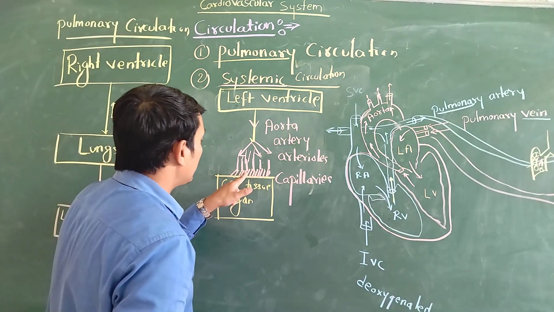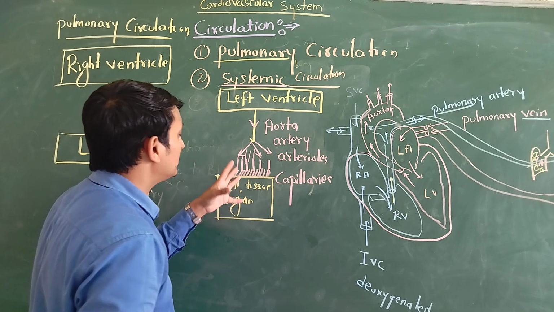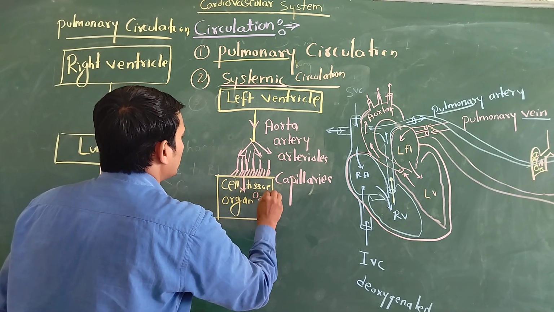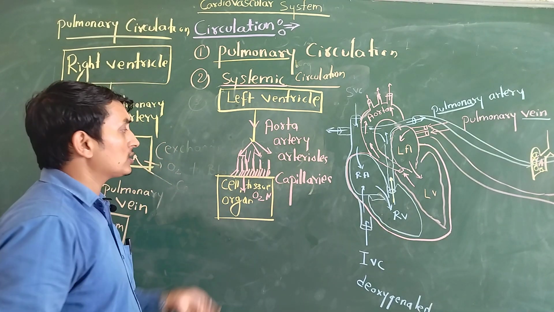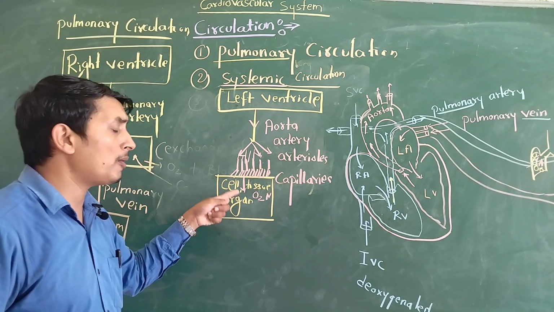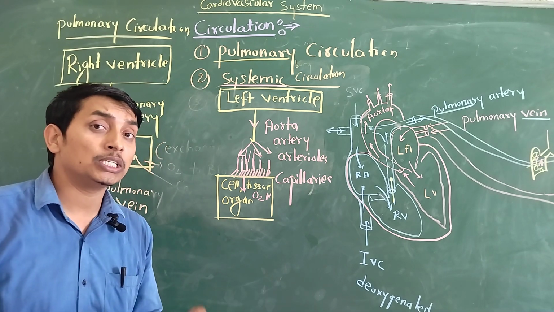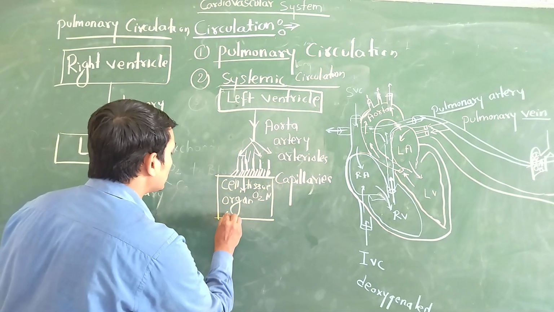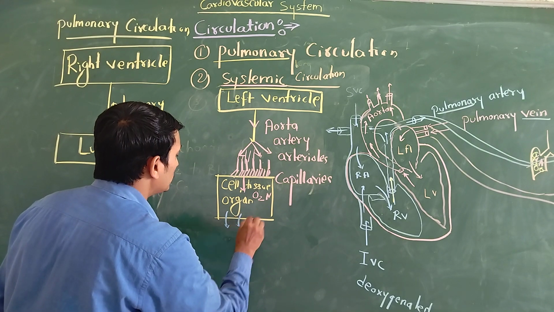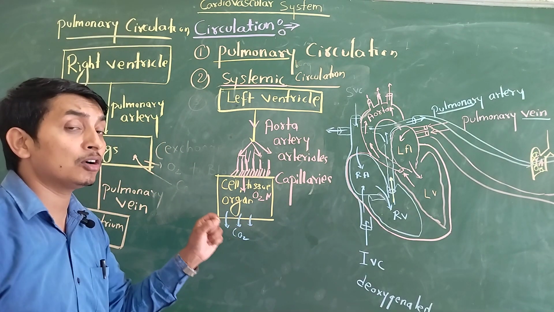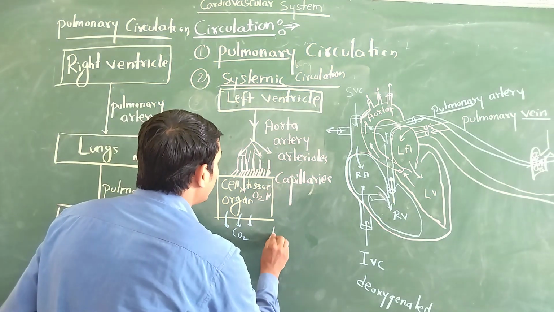Now you can see that from the capillaries, our cells, tissues and body organs receive oxygen and nutrients. As we discussed in the beginning, the cells and tissues produce a huge amount of carbon dioxide. So lots of CO2 is released by the cells as a byproduct, a waste product. Now our blood becomes deoxygenated.